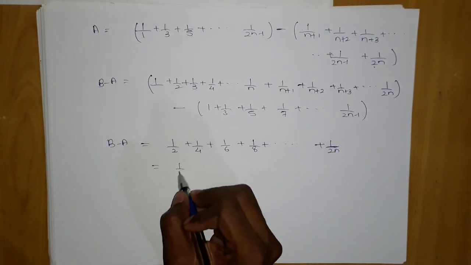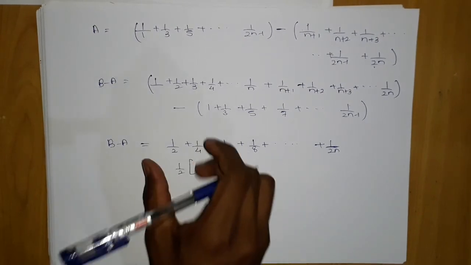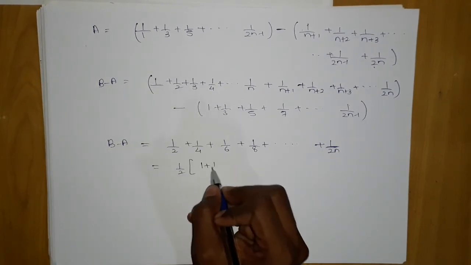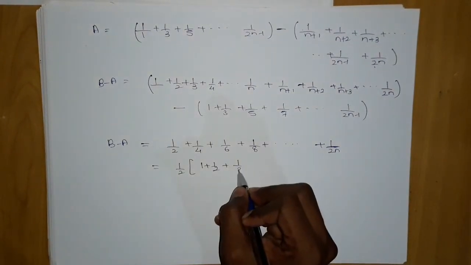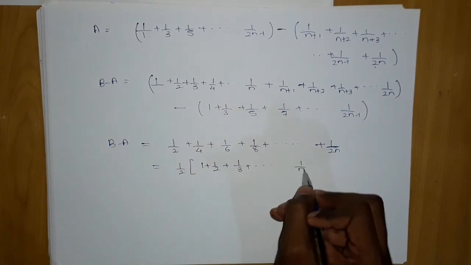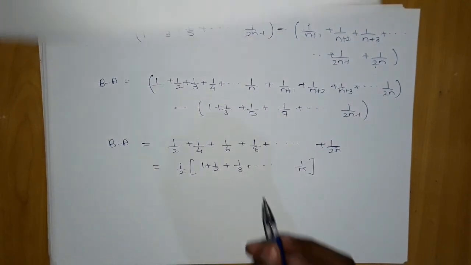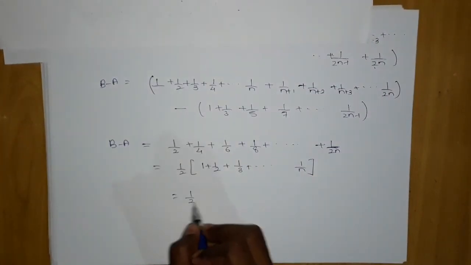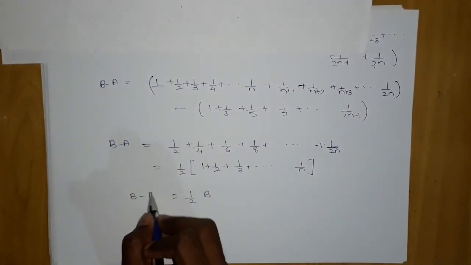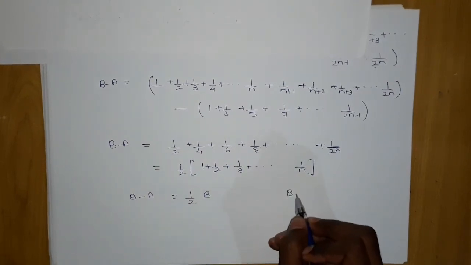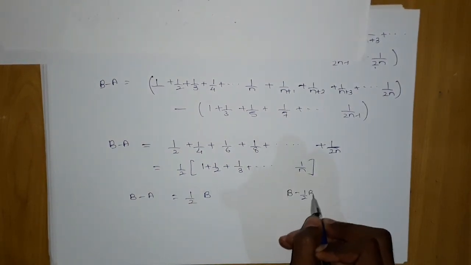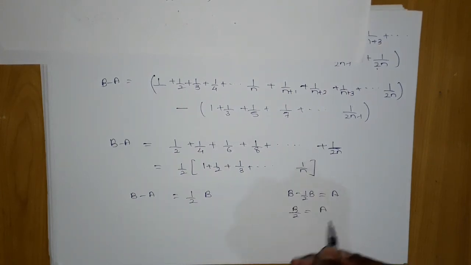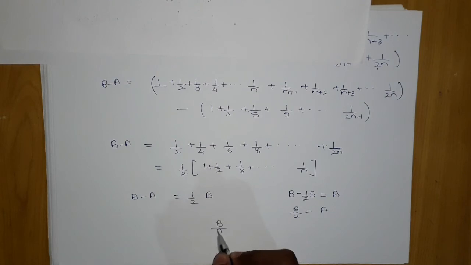Now if I take 1 by 2 common, this is the trap part. Here if you are not able to take out 1 upon 2, then the entire thing is just a waste. And so on till 1 upon n. Now you can observe this is nothing but b. So this will be 1 upon 2 into b, and b minus a is equal to b by 2, which by this relation gives us b by 2 is nothing but a, which gives b by a is nothing but 2.